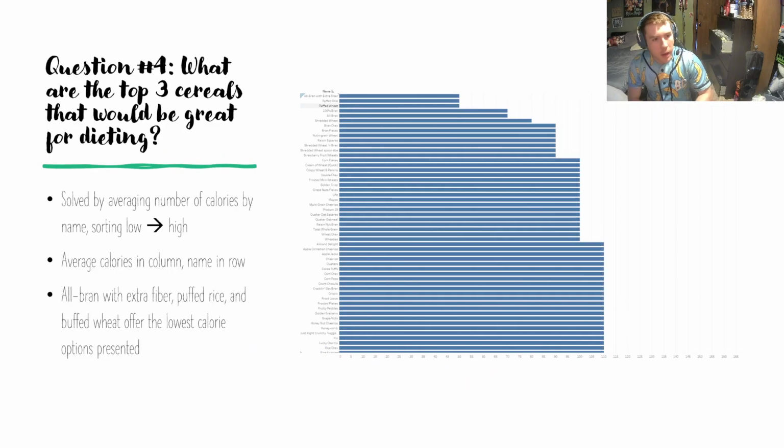Question 4. What are the top 3 cereals that would be great for dieting? To do this, it was pretty simple. All I had to do was sort the names by the amount of calories, low to high. Because really, if you're dieting, then the number one thing you look at is calories. Less calories, the better. You could see the top 3 options, all with the same amount of calories listed: All Bran with Extra Fiber, Puffed Rice, and Puffed Wheat. Those are going to be your 3 best options if you're trying to lose weight.